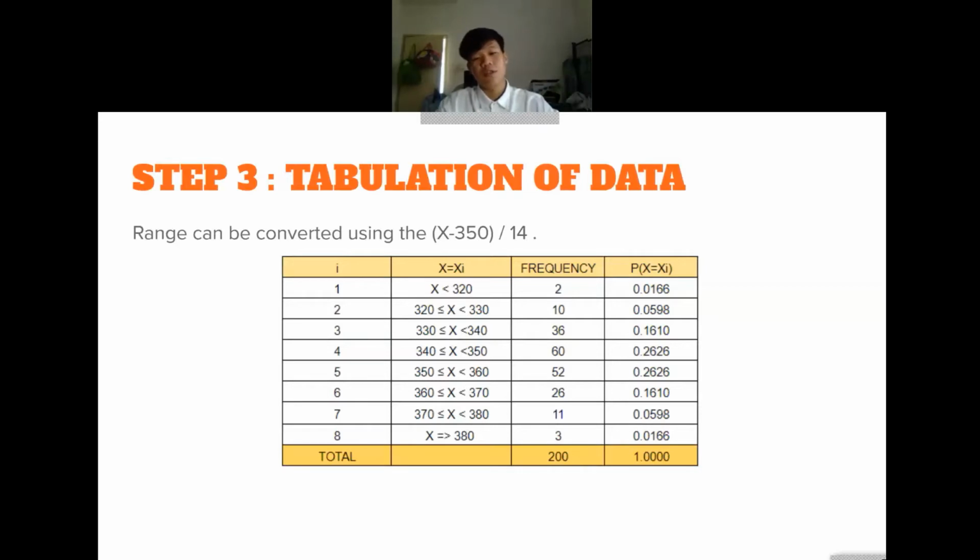To verify whether this table is correct, we can use the summation to check the values. The summation for the frequency should show 200. Through the calculation, we found that the summation is equal to 200. Then to check whether the probability is correct, we also sum each probability, and it shows that the value is equal to 1. So it is shown that this table is correctly verified and okay to use.